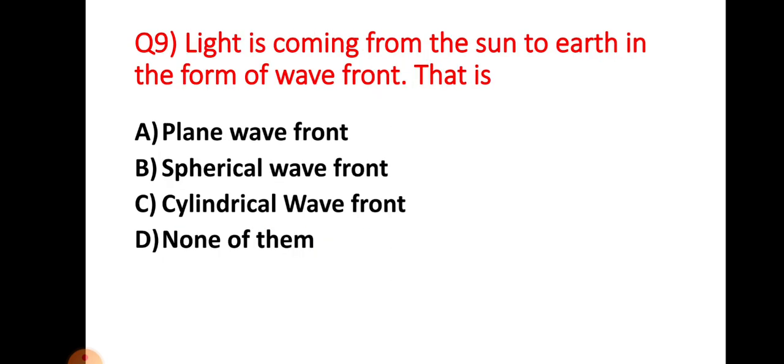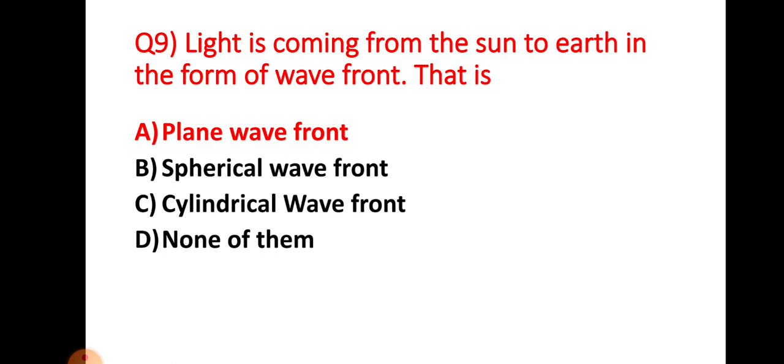Question number 9. Light is coming from the sun to earth in the form of a wave front. Such a wave front is a plane wave front. For a spherical wave front, we must have a point source. For a cylindrical wave front, we must have a linear source of light.